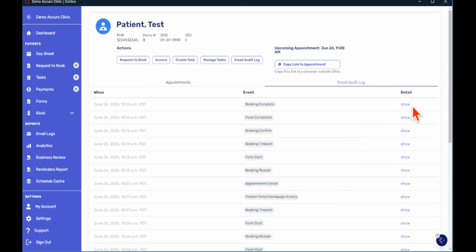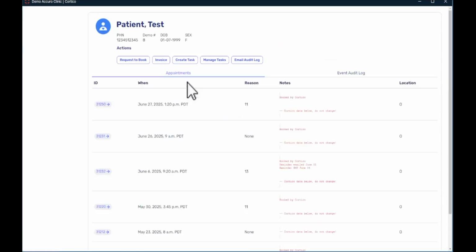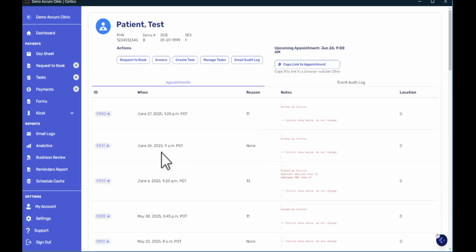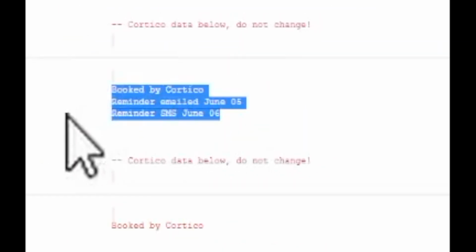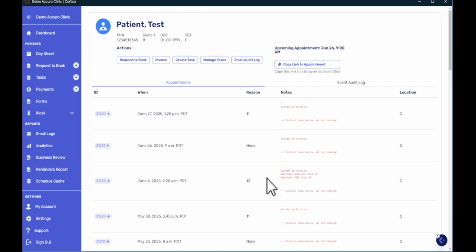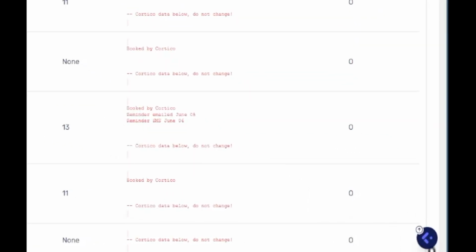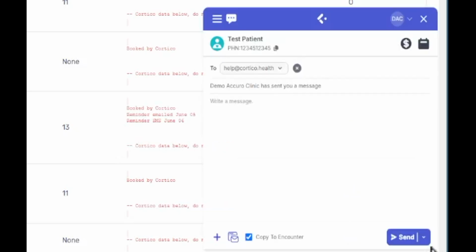And then down below, we have the appointments and event audit log. So if you want to track the patient's progress throughout the booking process or any reminders they received, you have the ability to see that information here. Let's now take a look at the bottom right here, where you can see we have the Cortico icon in the corner. This is going to be a place where you can instantly message the patient over email or SMS.